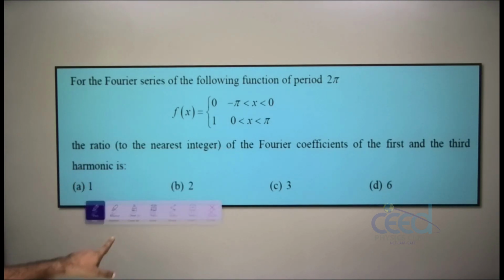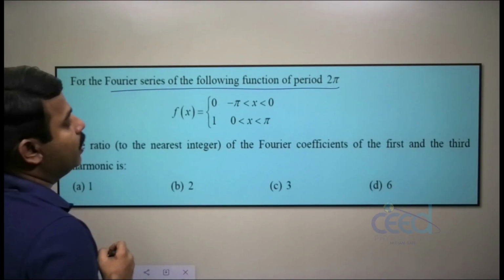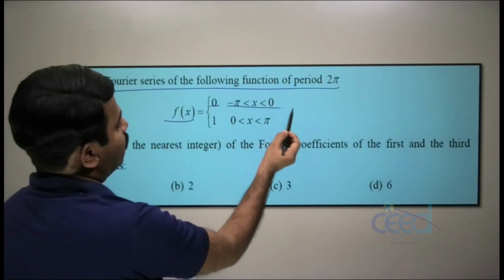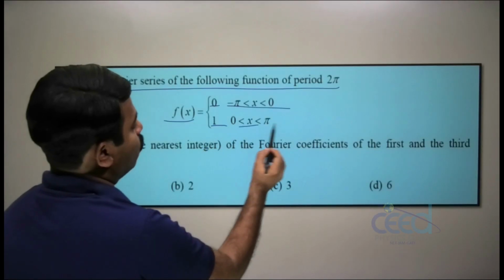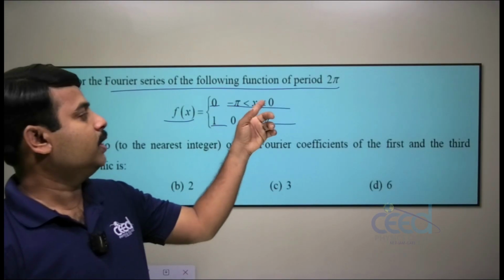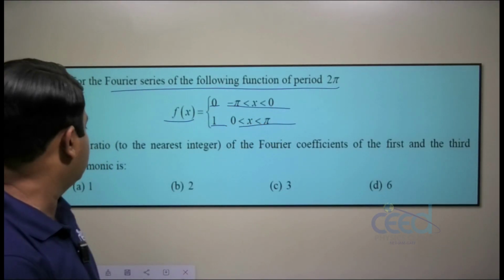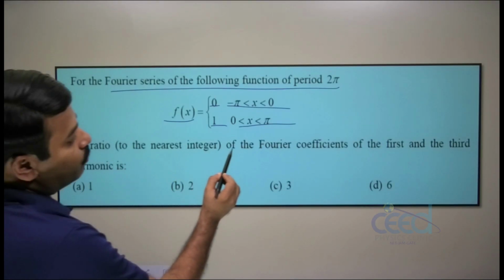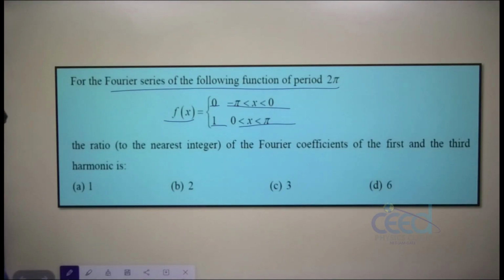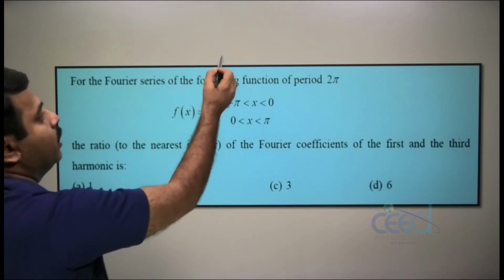The Fourier series of the following function of period 2π: f(x) is equal to 0 from −π to 0, and 1 from 0 to π. So the function is defined in two intervals, −π to 0 where it is 0, and 0 to π where it is 1. The ratio of the Fourier coefficients of the first and third harmonic is asked.